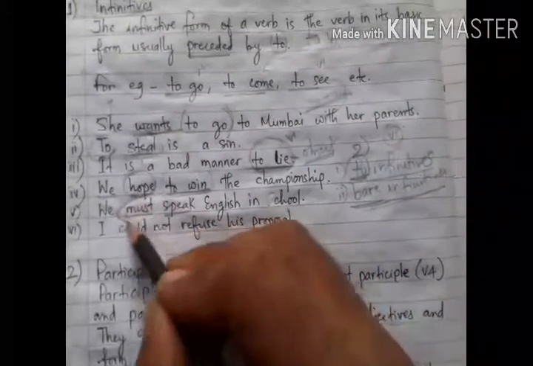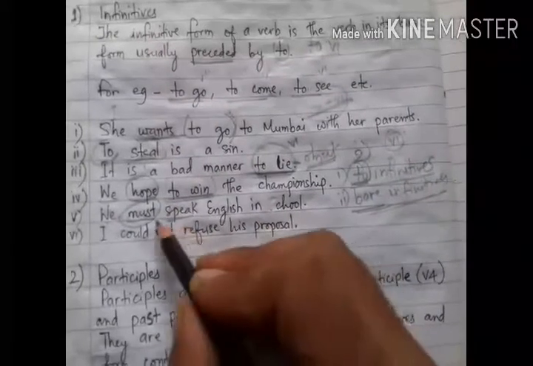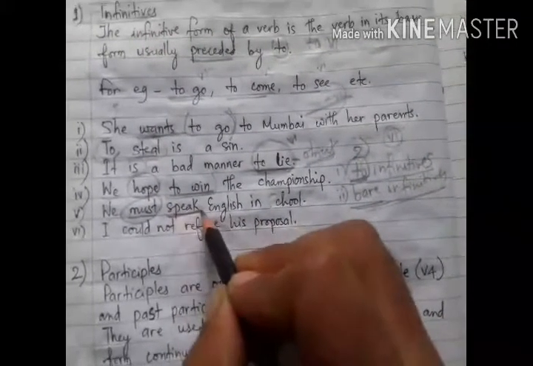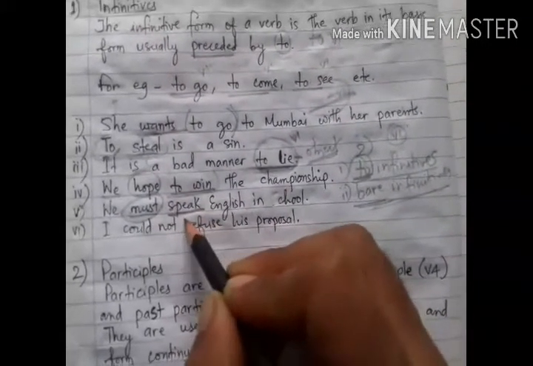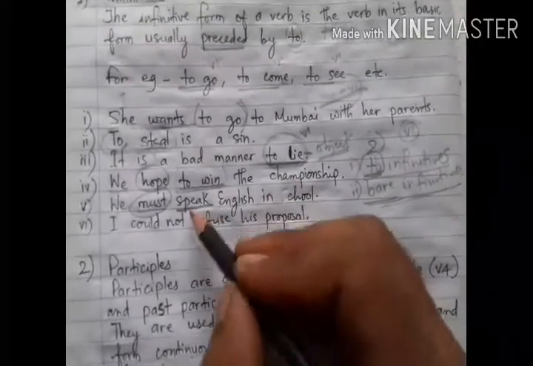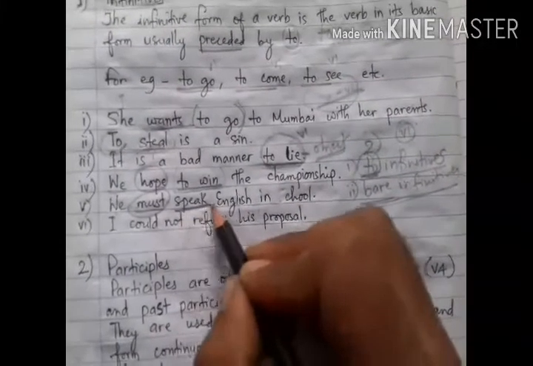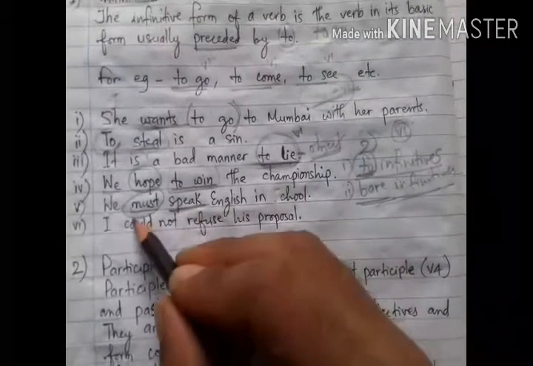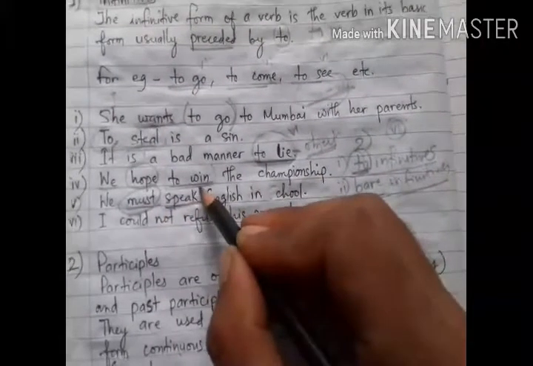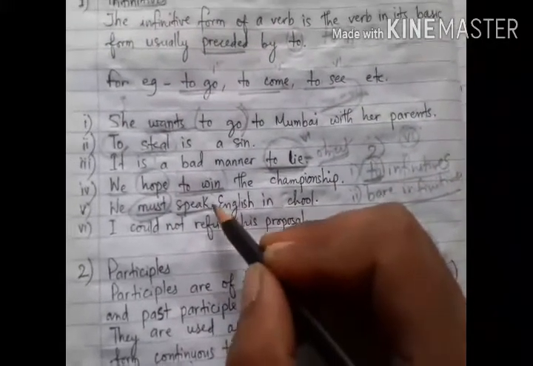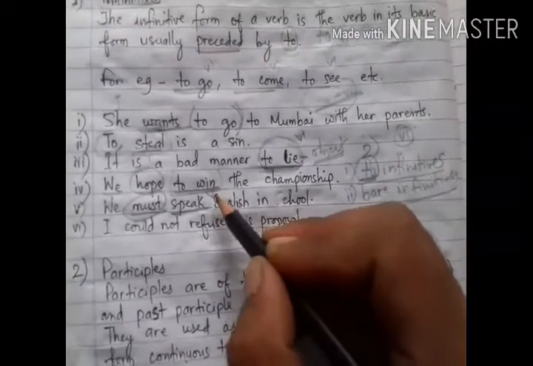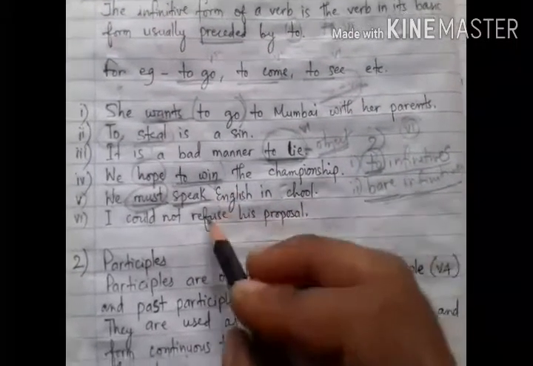Like must is a modal auxiliary, so after modal auxiliaries also we use B1 form of the verb. So when B1 form of the verbs are used with modal auxiliaries, in that case also they are called infinitives, but they are bare infinitives because they are used without the preposition to.